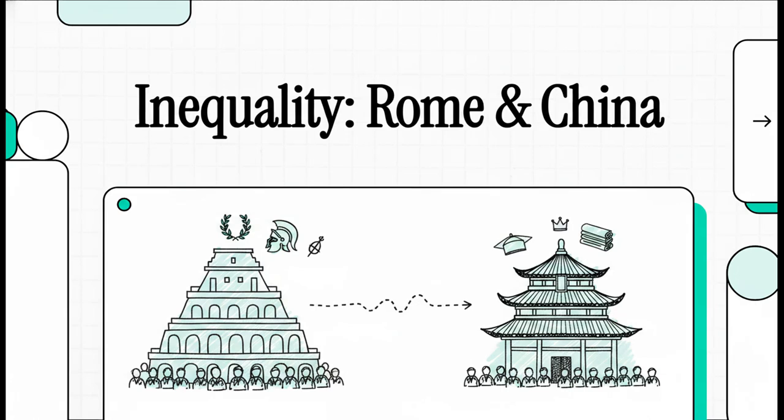All right, let's jump right into this explainer. Today, we're unpacking something incredibly fascinating. We're looking at how two of history's absolute heavyweights, ancient Rome and imperial China, built their social pyramids. Like, how did they actually decide who held the power? We're going to dig into the data and the historical records to map out the real architecture of inequality. This is the stuff that literally defined millions of lives over thousands of years.